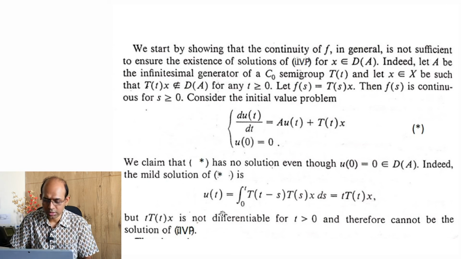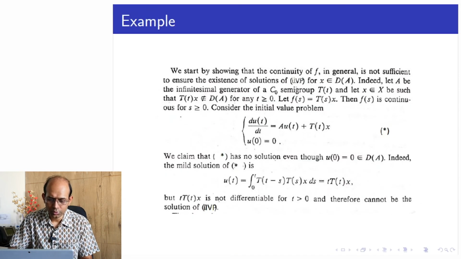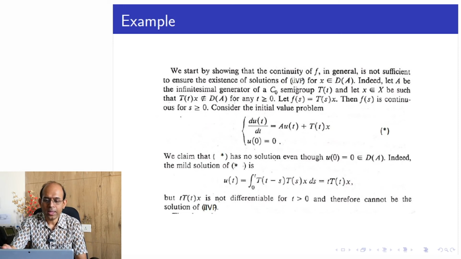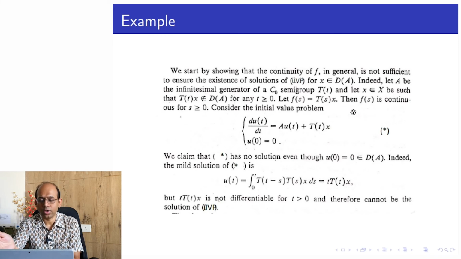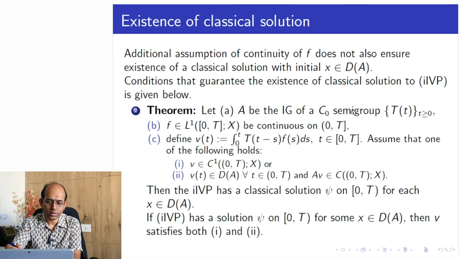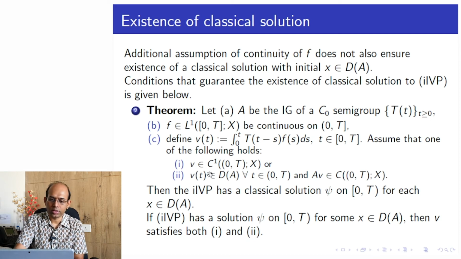So this is the proof of the statement that we were saying, and this also clarifies our concerns and emphasizes why we really need a very good sufficient condition, for which we required that either of these things to be true. So we really required something more than just continuity of f.